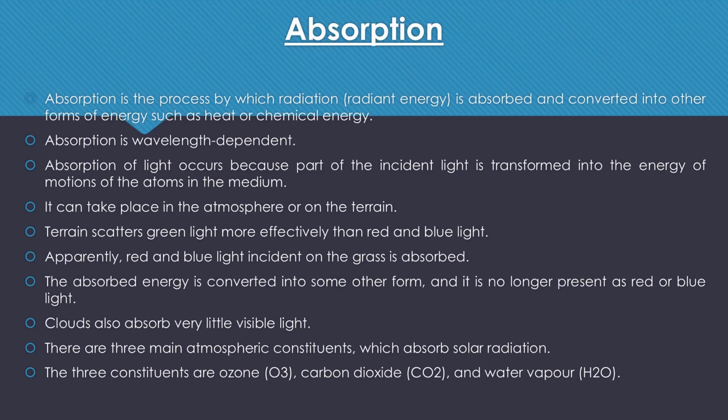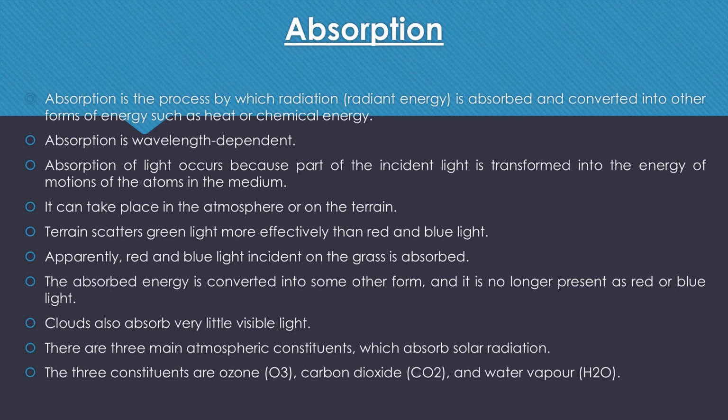We can see that vegetation like forests and grasslands are perceived as green in color by our eyes. Why is it so? It is because only the green light is reflected from the vegetation. The blue and the red light are absorbed, and that is why we cannot see those parts of the spectrum. Clouds also absorb a little portion of visible light.